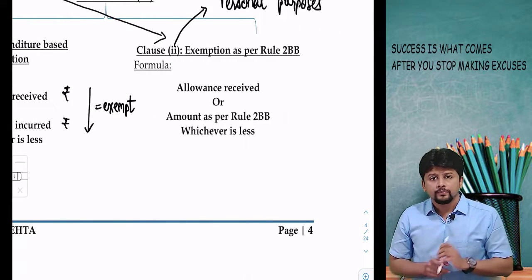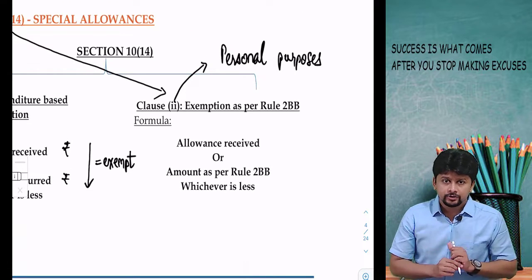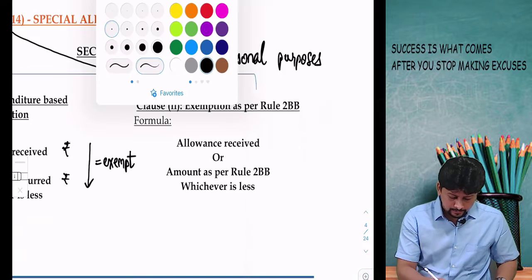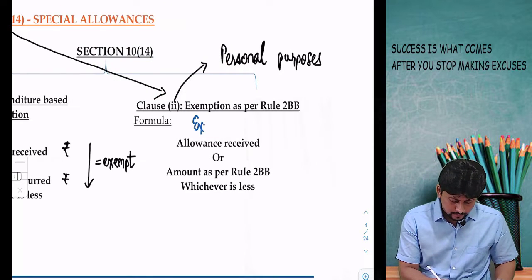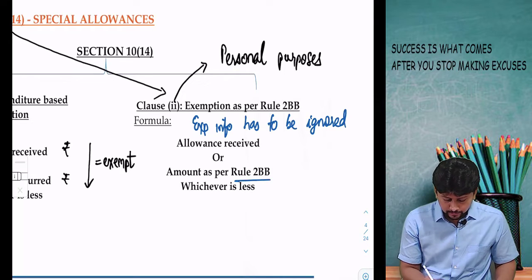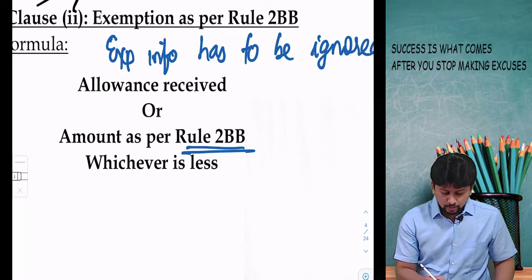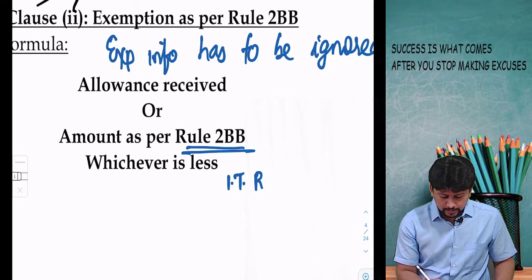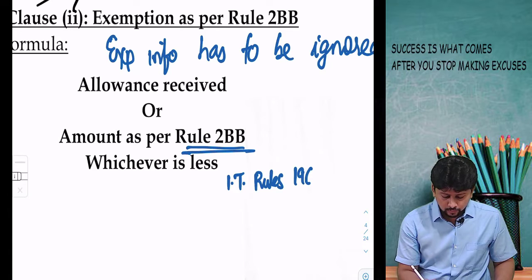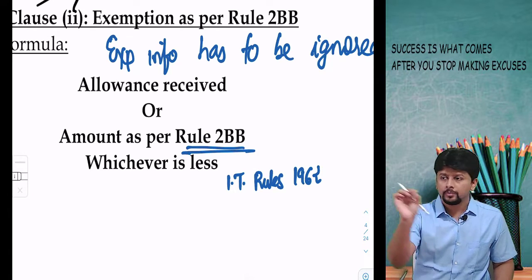But clause 2 is an allowance given for personal purpose. Now exemption does not depend on expenditure. Your expenditure information has to be ignored. You have to rather remember the amount given by Rule 2BB of Income Tax Rules 1962, which gives you a certain amount for a particular allowance.